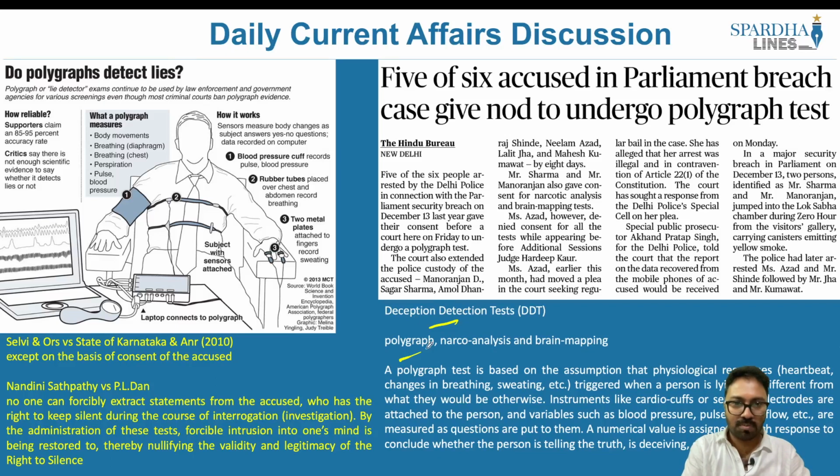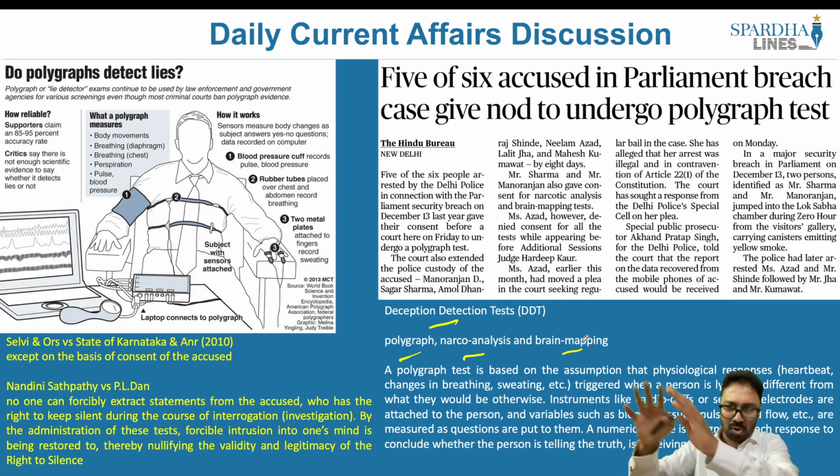One is what is called polygraph. Second is narco analysis. Third is brain mapping. So a person is trying to deceive the investigating agencies. He is committing a blunder, he is telling lies, and is stating wrong facts, which the investigating agencies will have to rediscover through their investigation. There are 2 ways that they can employ. One is the hard and fast rule, which is about torture. There are uncanny manners that can be employed. There can be treatments which are against human rights. So they cannot employ these things. They may employ them, that is a different story, but they are not supposed to employ such hard and fast rules.